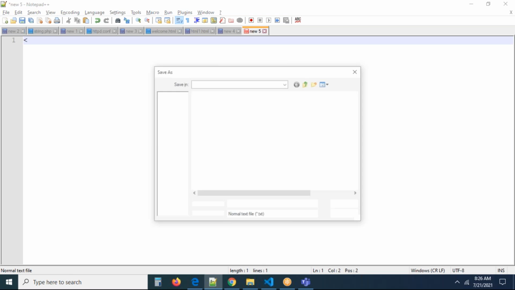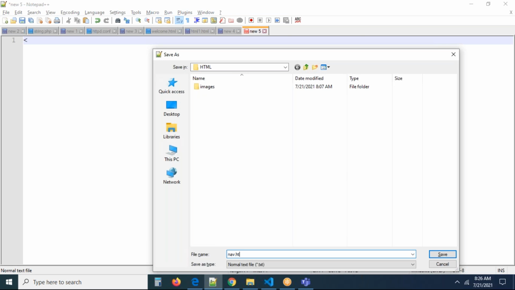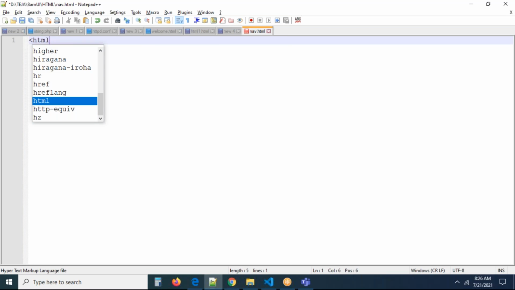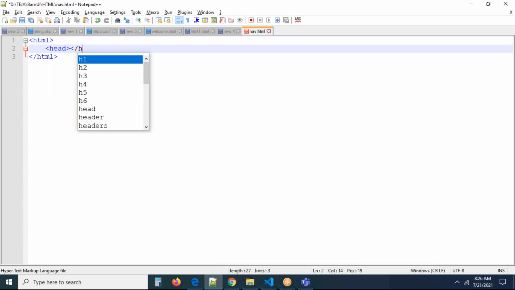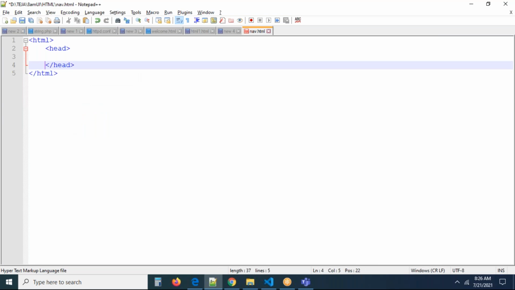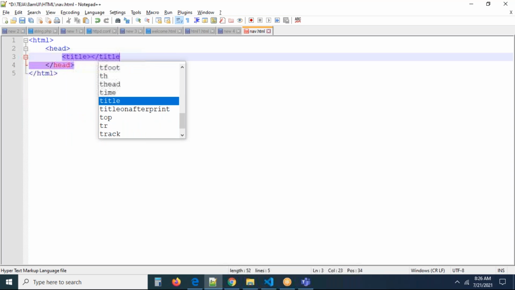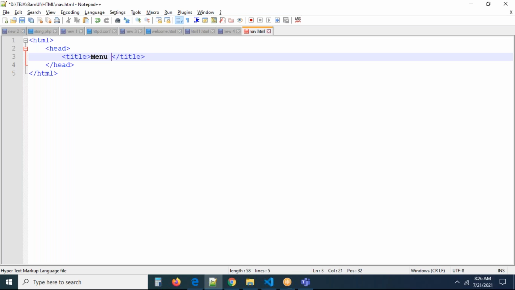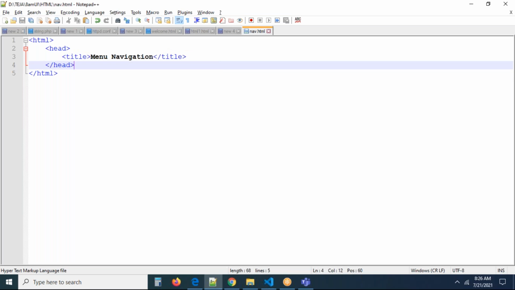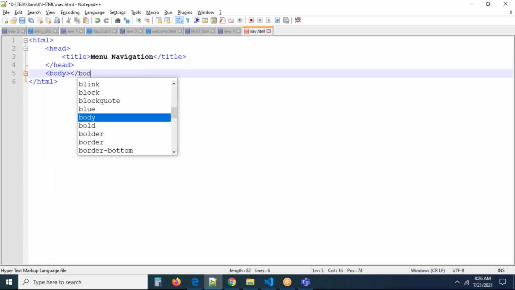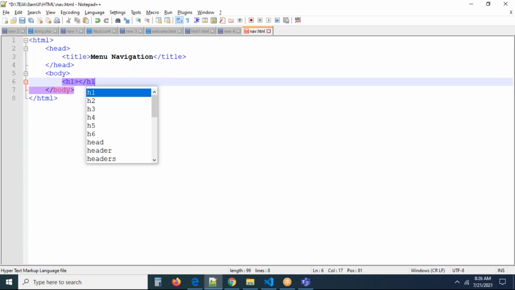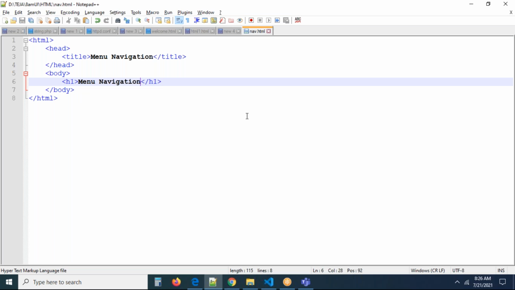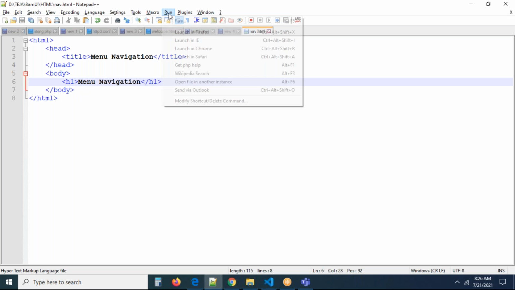I'm going to create a file. Let me save the file. Now.html, the file name could be anything, that is of your choice. HTML open, HTML close. So I'm writing the basic structure, head tag open, head tag close. Follow the step-by-step program, not line-by-line program. This is going to be title tag open, title tag close. So menu navigation, simply I'm taking this menu navigation, right? This is going to be body tag open, body tag close. You can take that directly like this. You want to take an H1, yeah, you can take H1. For page title, I want to write menu navigation, the same story I want to write here also, right? This is the basic skeleton of HTML. We didn't write anything inside of it, right?